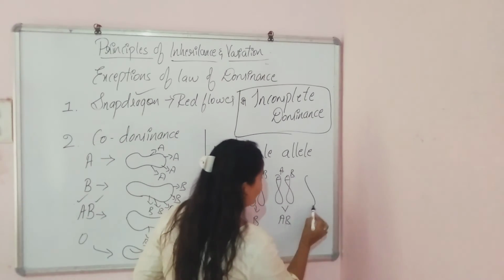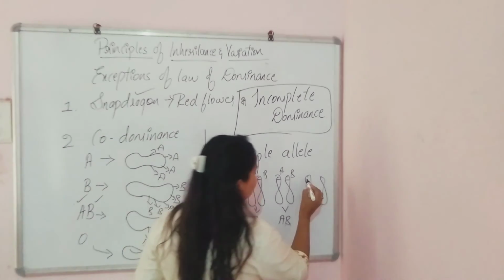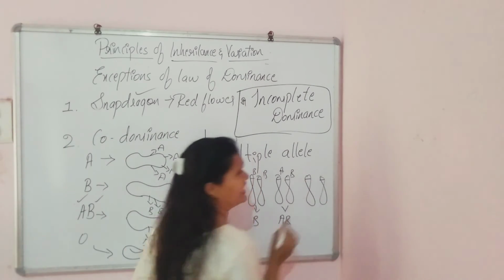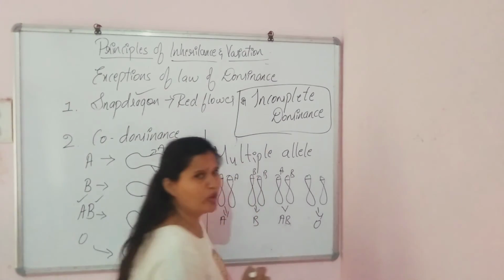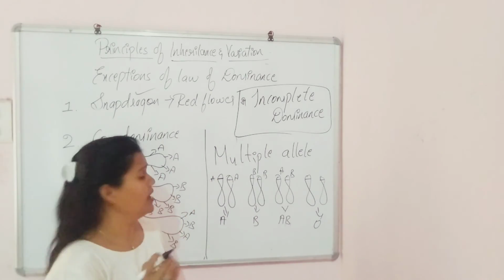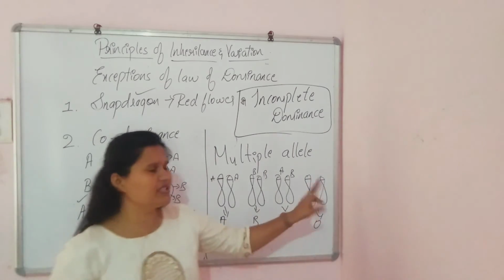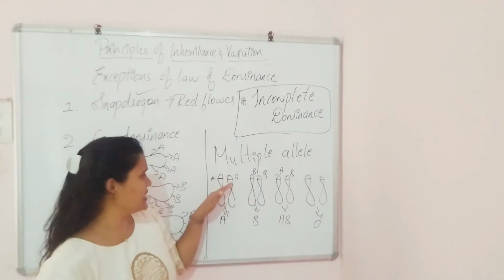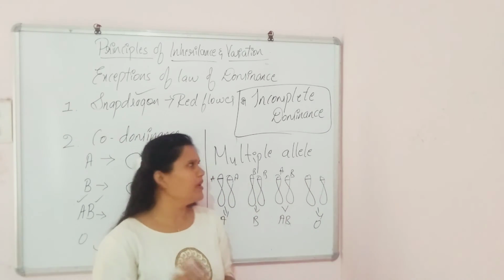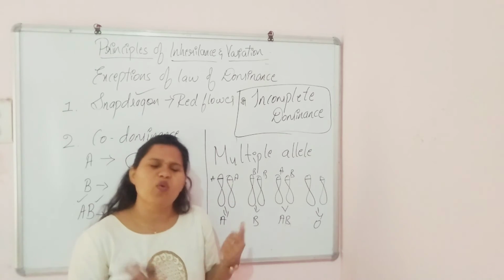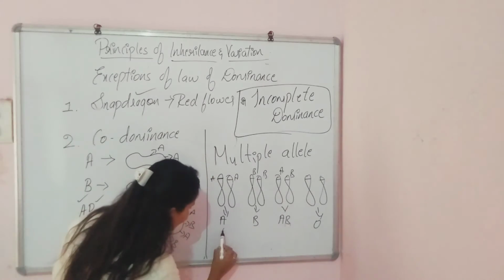But here, coming to the O blood group, a person won't be having any antigens. So that will be called the blood group O, because no antigens are found in the O blood group. But coming here, we can see only two alleles for the blood group, that is A, B, right? Only two are there. But how is this possible? What is about this multiple allele then? Okay, have a look over here.